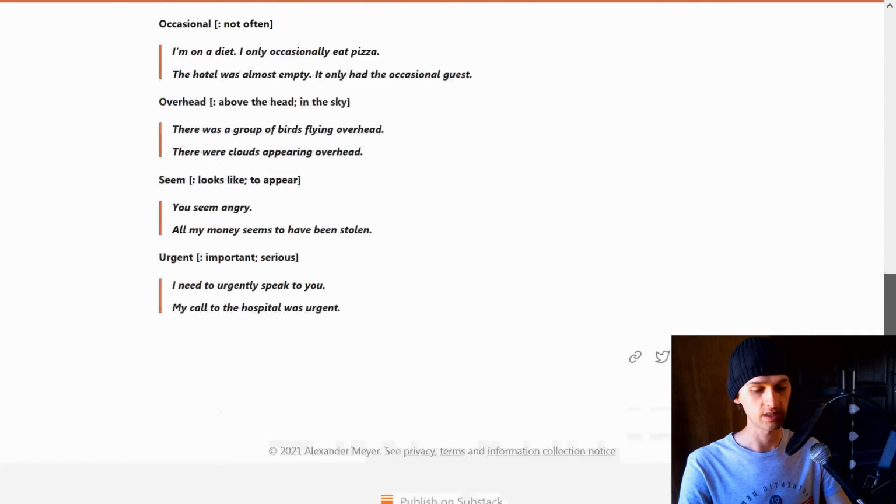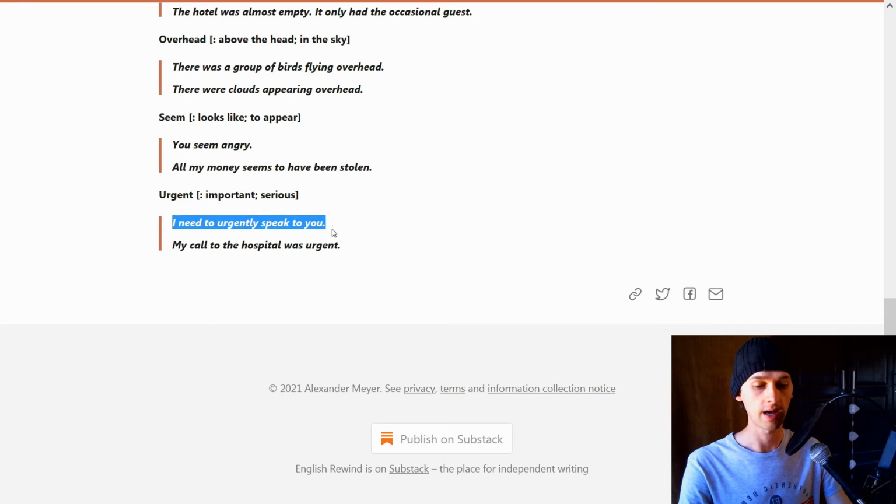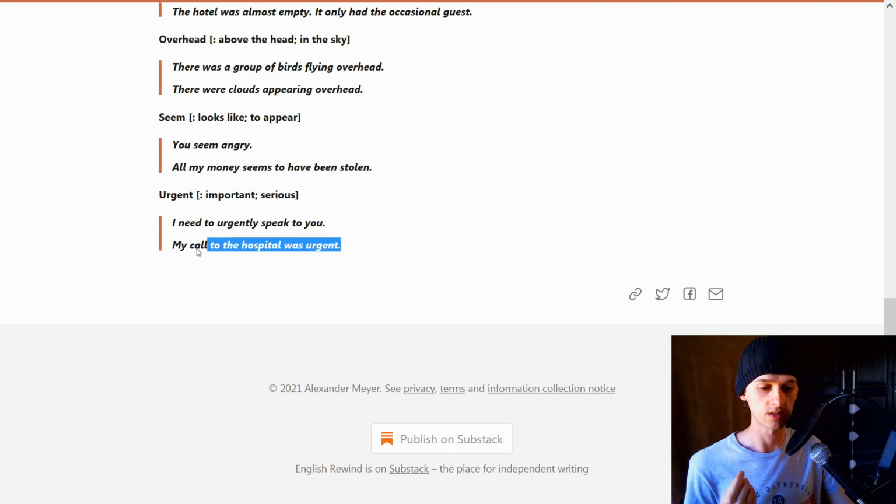Next 2 example sentences here with urgent would be, I need to urgently speak to you. So when you say you need to urgently speak to someone, that means it's very serious. You need to speak to them as soon as possible because there might be something serious that you need to talk about. So urgent means important, serious. The other sentence was, my call to the hospital was urgent. So urgent, once again, means important, serious.